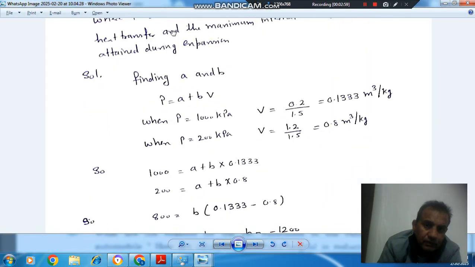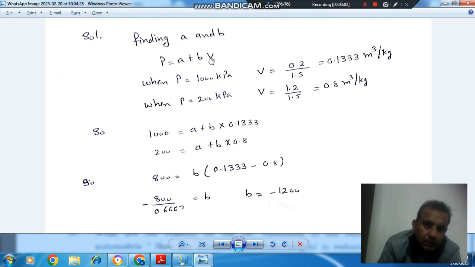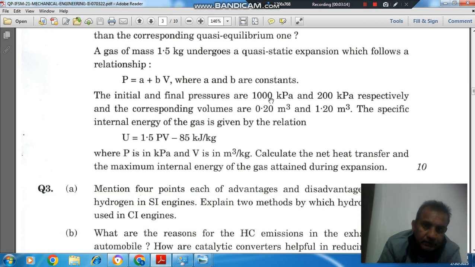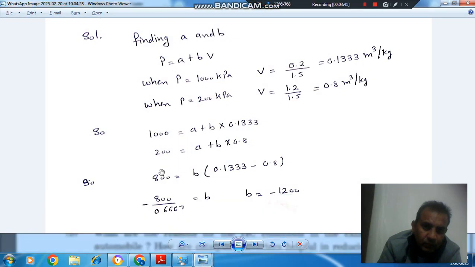The given equation is P is equal to A plus BV, where V is the specific volume, and the initial and final volumes and initial and final pressures are given. The initial pressure is 1000 kPa, the initial volume is 0.2 meter cube and the mass is 1.5 kg. Here specific volume has to be used, so we will divide the volume by mass. These are the initial conditions, and 200 kPa, 1.2 meter cube and 1.5 kg are the final conditions. From this we can find A and B.